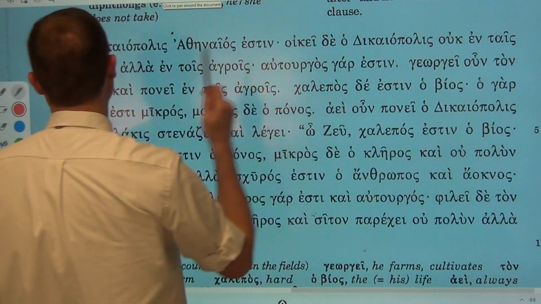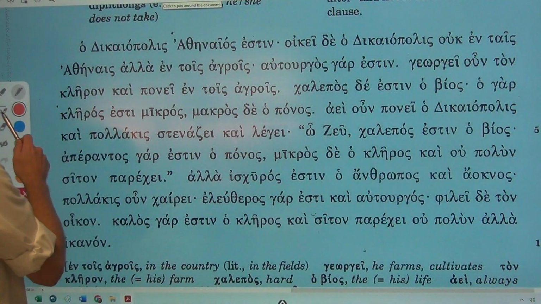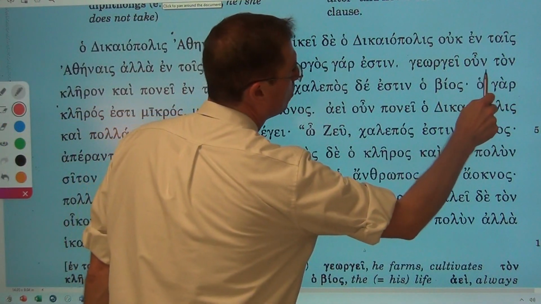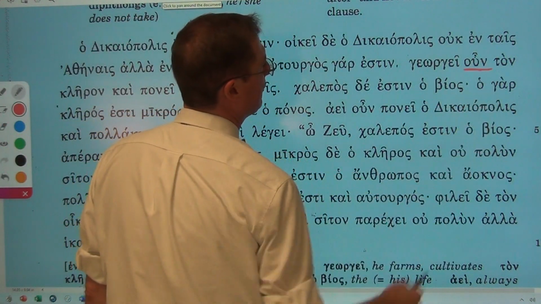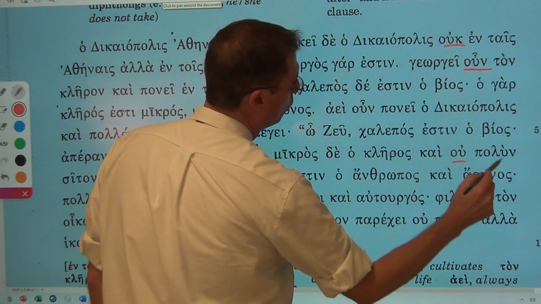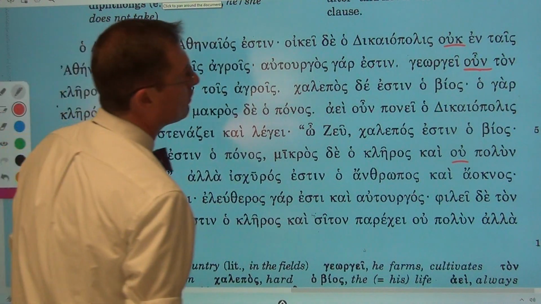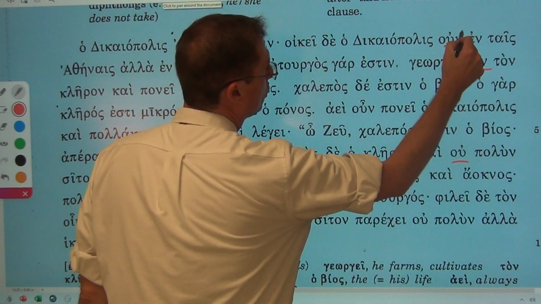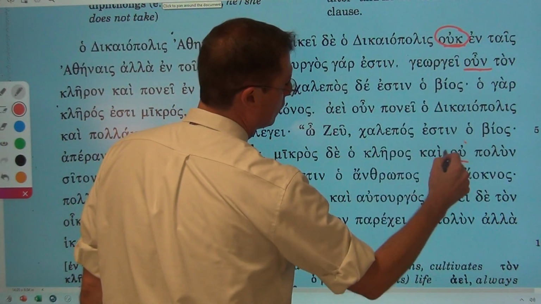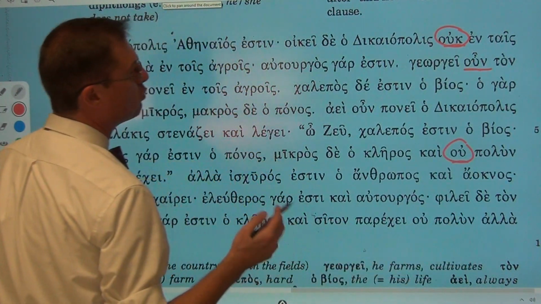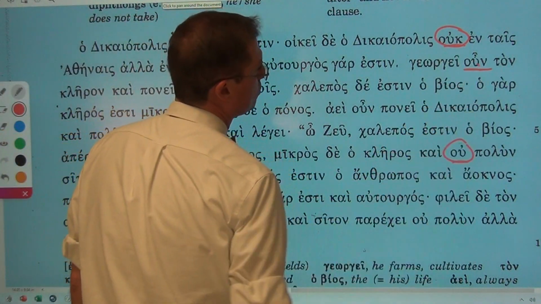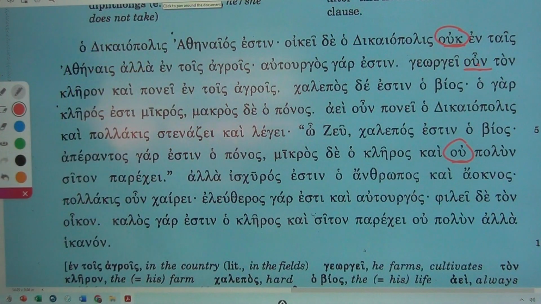Georgei oun ton kairon kai ponei en tois agrois. And so. So please do not confuse oun, which means and so, with ouk or ou, which means not. Often students do, but there are a couple of differences. One is that the word ou has no accent, and so you can see with ou and ouk it only has the smooth breathing mark, whereas here you have the smooth breathing mark and a circumflex accent over the top.